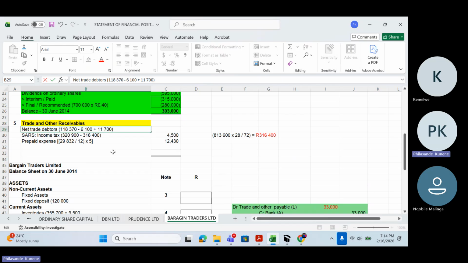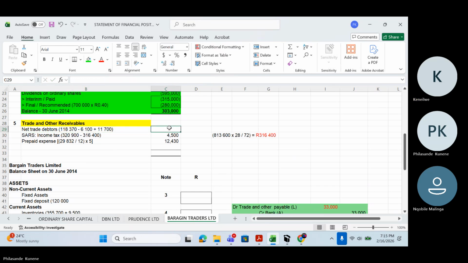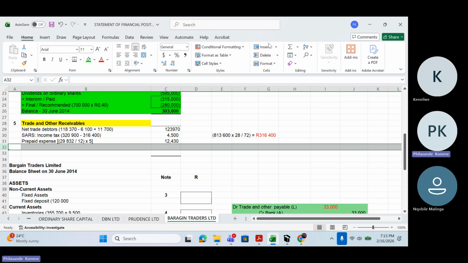How much are we getting? 123,970. And then SARS income tax is done.